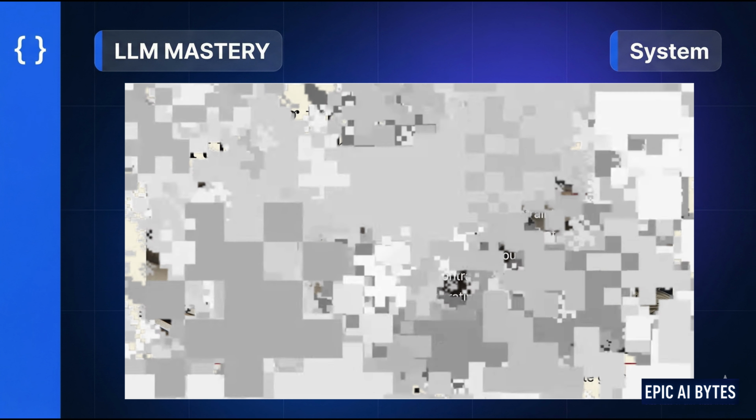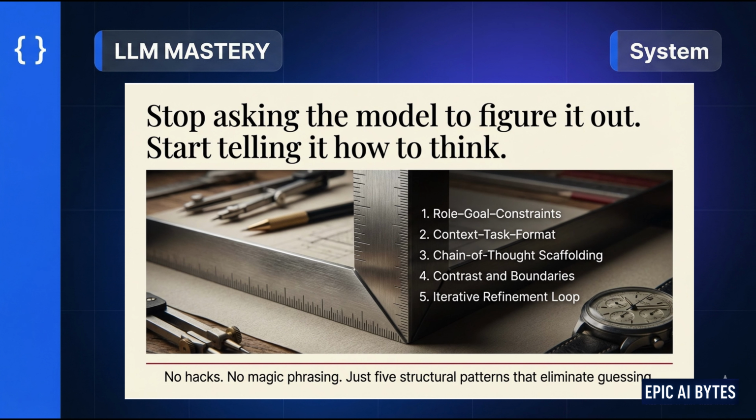Here's the shift. Stop asking the model to figure things out. Start telling it how to think. Most people treat AI like a conversation. Professionals treat it like a system, and systems don't rely on clever phrasing. They rely on repeatable patterns. That's what we're going to break down. Not hacks, not tricks. 5 structural patterns that eliminate guessing.